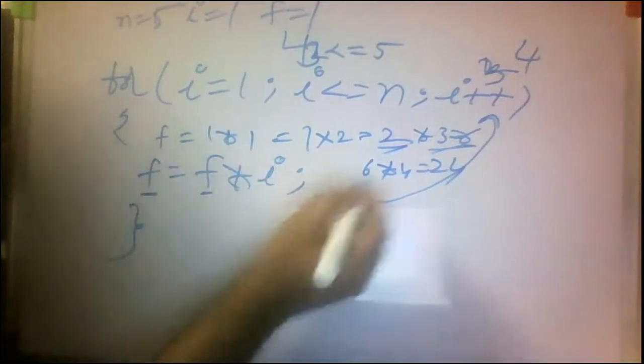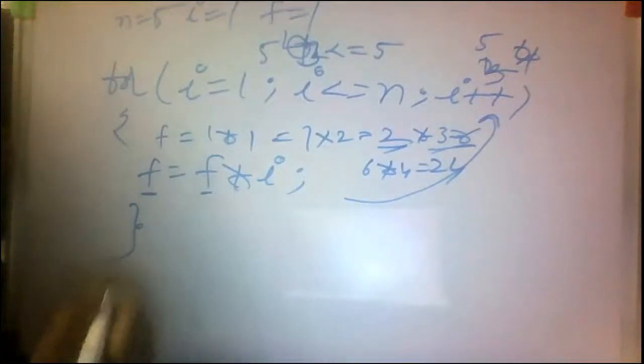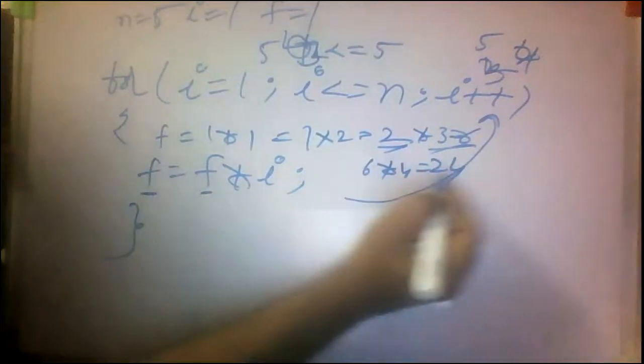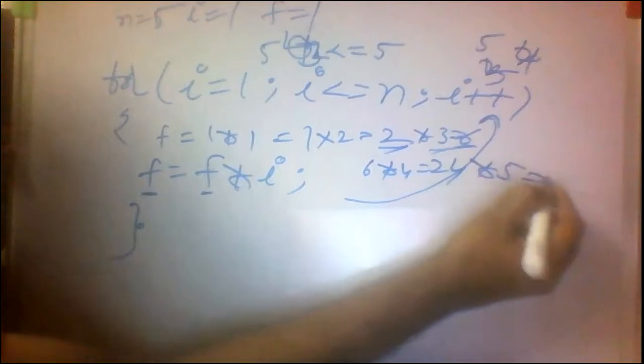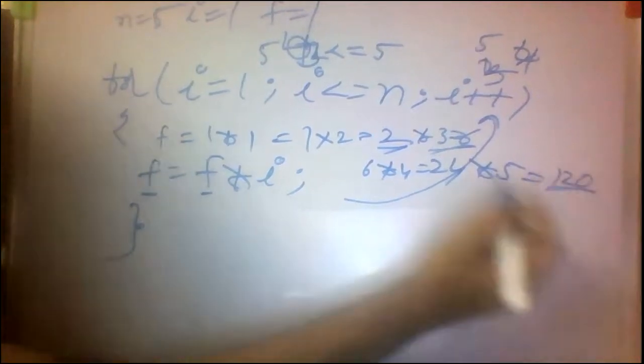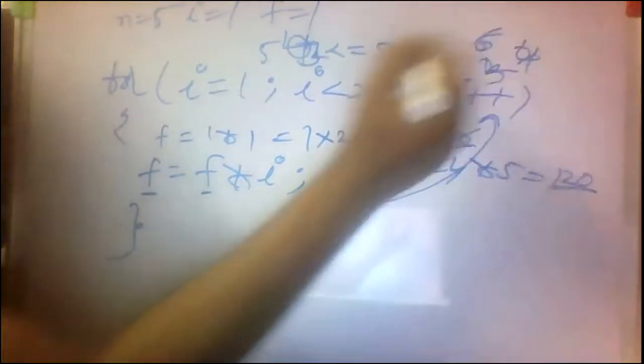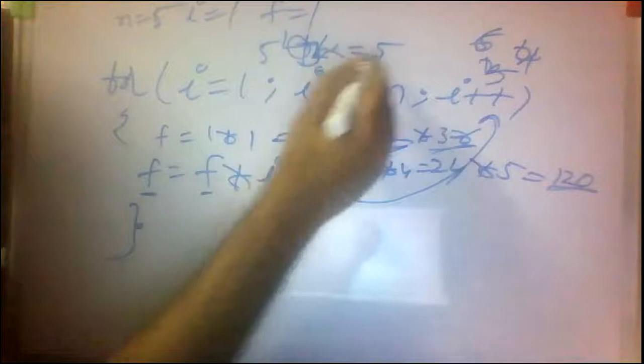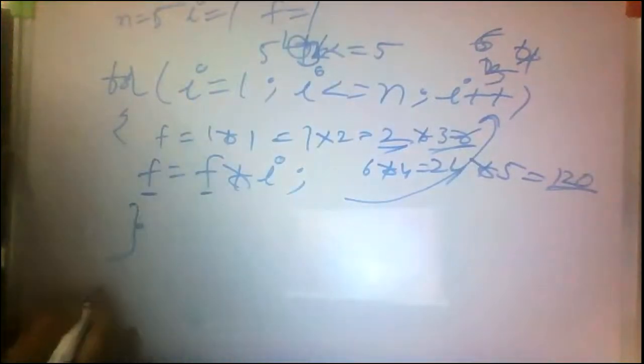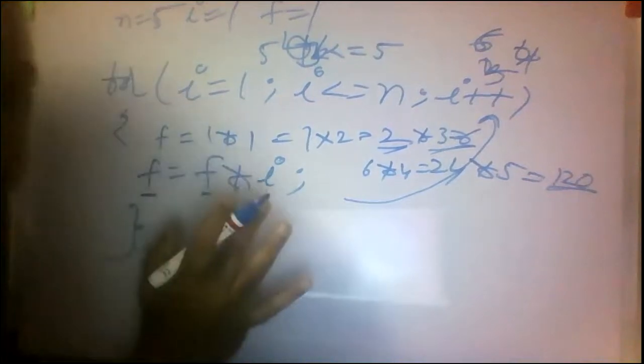Clear? So then I plus plus, I value equal to 5. 5 less than or equal to 5, condition is true. Again f equal to 24 into 5 equal to 120. Then I plus plus, I value equal to 6. 6 less than or equal to 5, condition becomes false. Then control exits from this loop. This is the for loop statement.